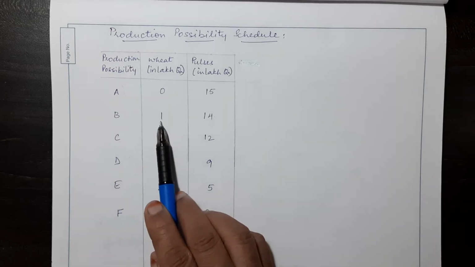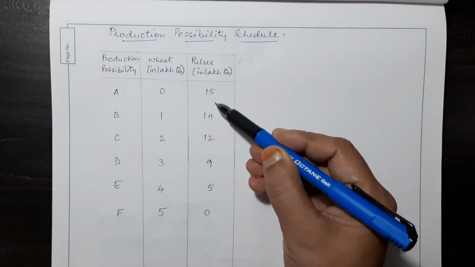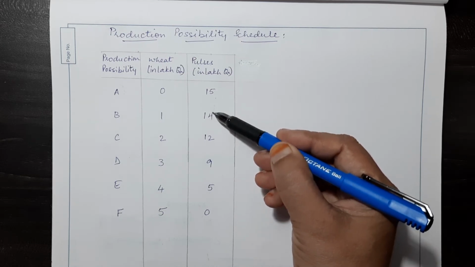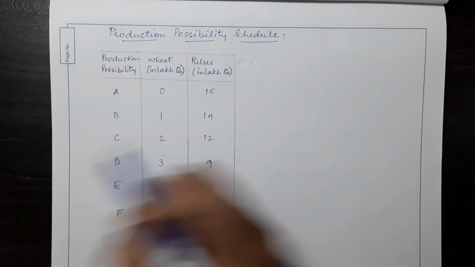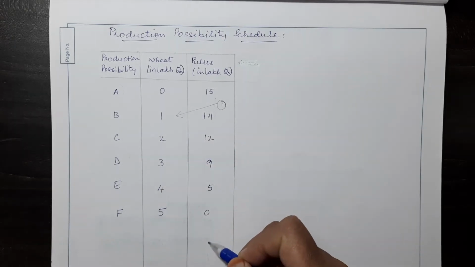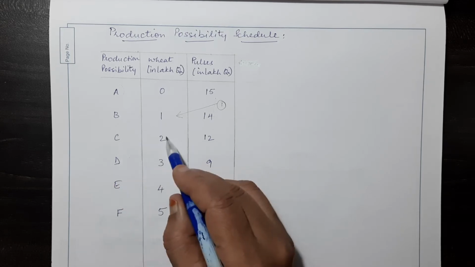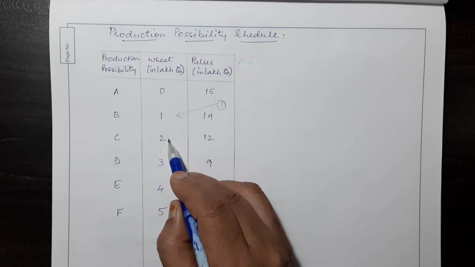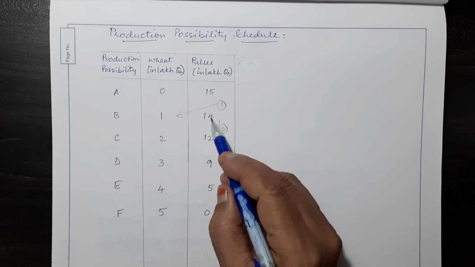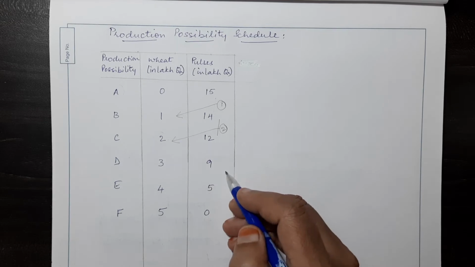If I want to produce 1 unit of good wheat, then I have to reduce pulses by 1 unit. So 15 minus 14 is 1. So that 1 unit which I am foregoing, I will use to produce wheat. Now here in the second combination, C, where I want to produce 2 units of good wheat, I have to forego 2 units of pulses. That means 14 minus 12 is 2. So 2 units of wheat can be produced.